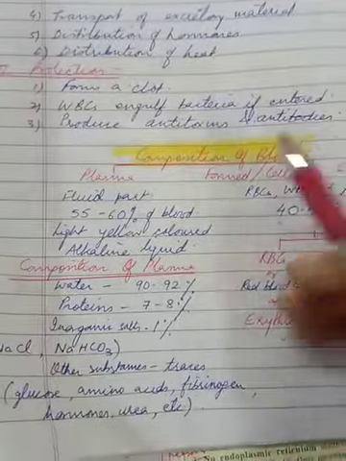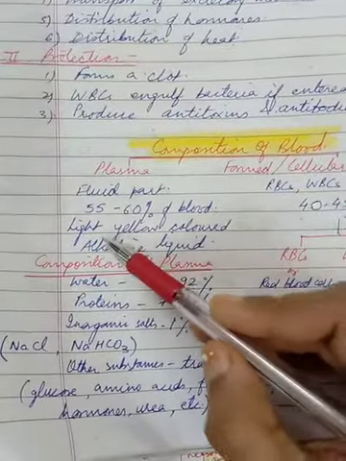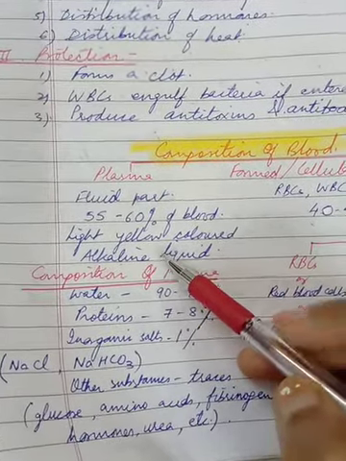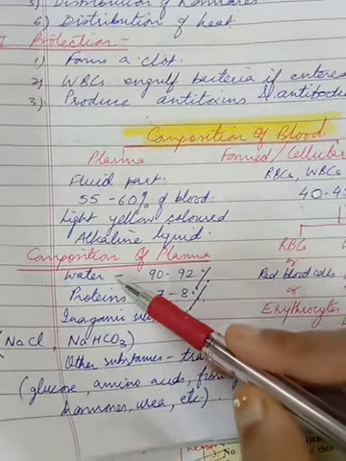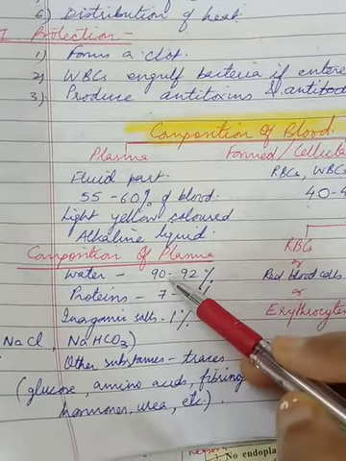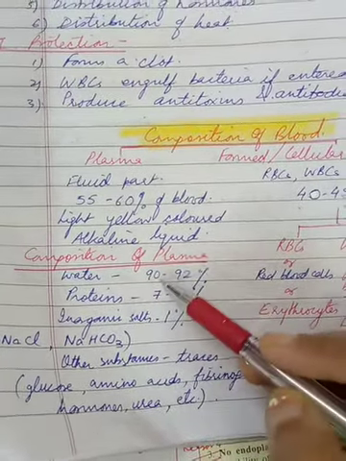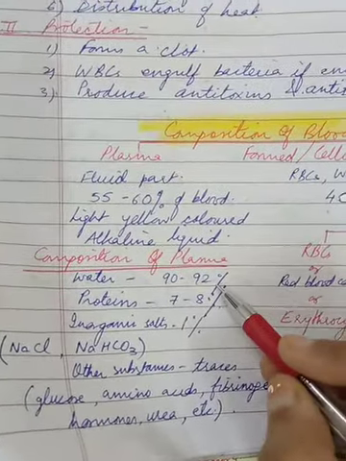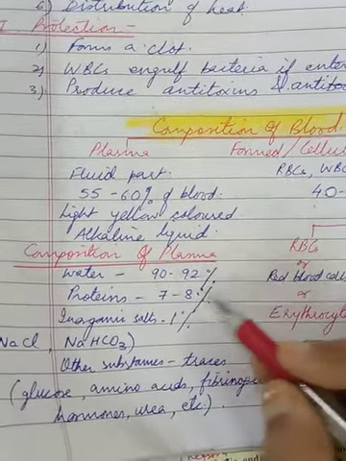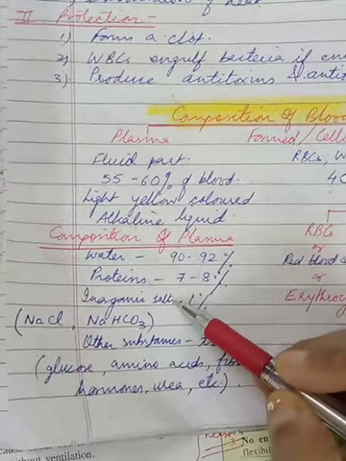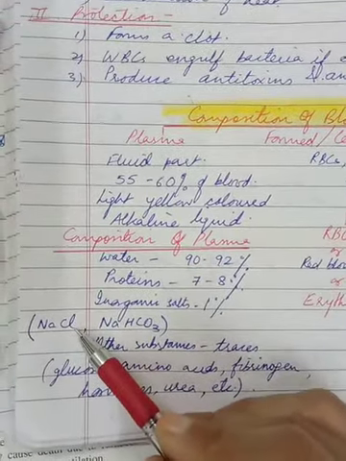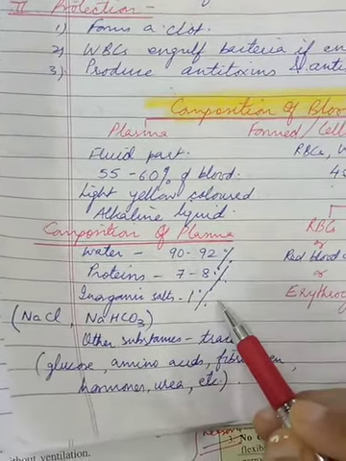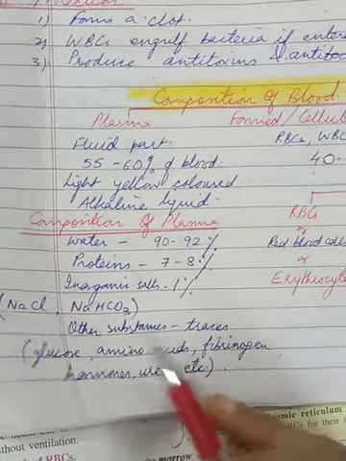Composition of plasma. Alright, first the color. This is light yellow colored and pH is slightly alkaline. Alright. Then composition. Water is the maximum quantity present in plasma, which forms 90 to 92%. Proteins, which are called plasma proteins, 7 to 8%. Inorganic salts, which include sodium chloride, sodium bicarbonate, form around 1%. And other substances which are in traces.